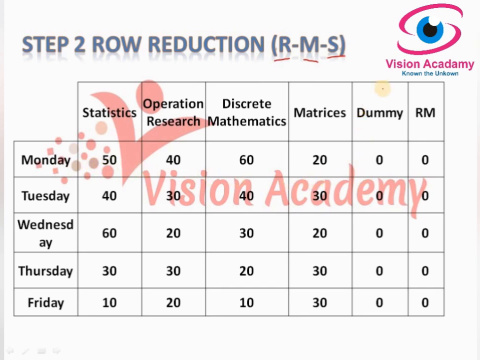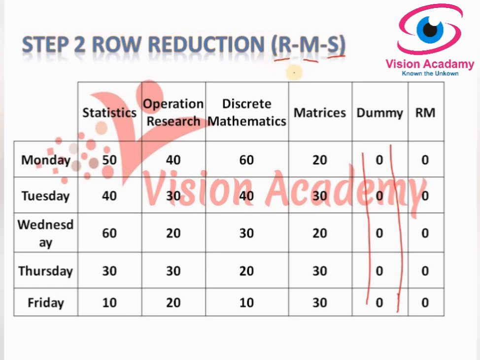Since we have introduced the dummy column, for all the rows we have a dummy cost of 0, so the row minimum is 0. Compared to any other values, 0 is lesser, so we can't make a row reduction here.